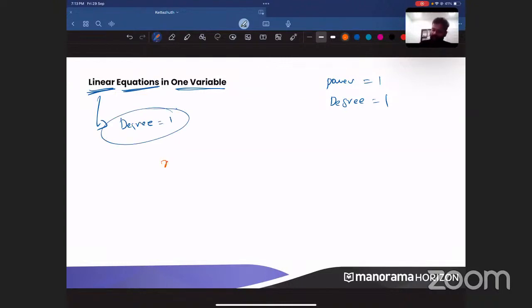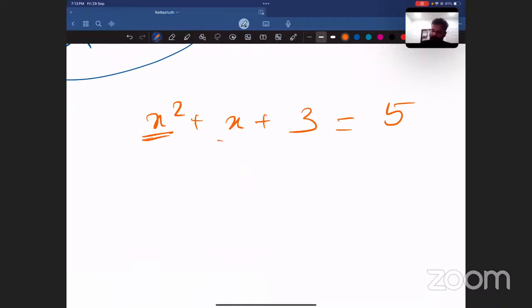So if I write x square plus x plus 3 equal to 5, how many x's are there? One x is here, one x is here. What is the power of x here? This is 2. What is the power of x here? There is no power. No power means the power is how much? 1. So there are different powers. One power is 2, another power is 1.